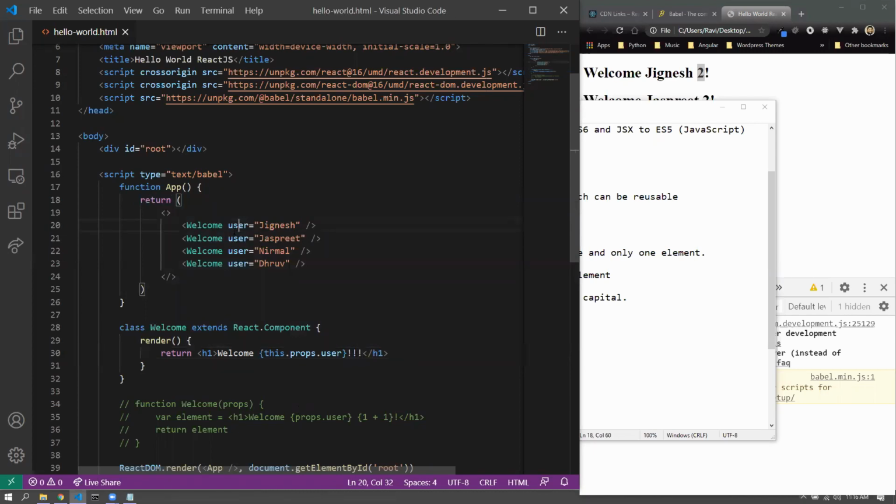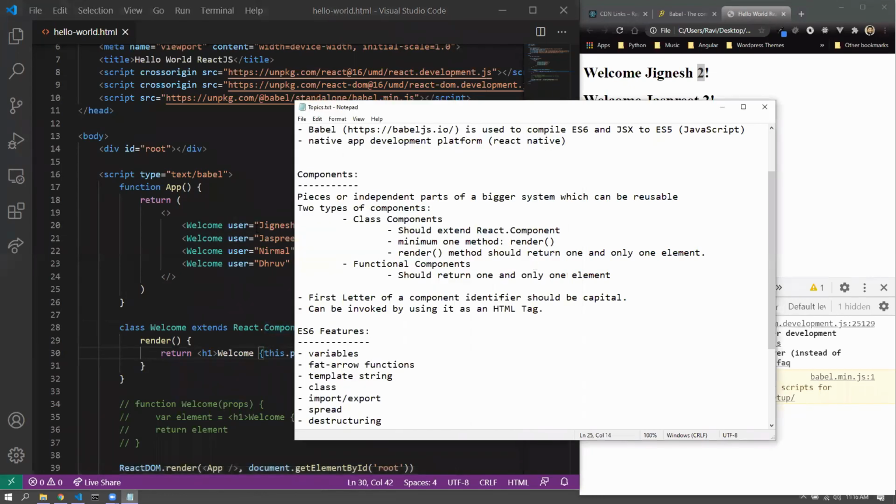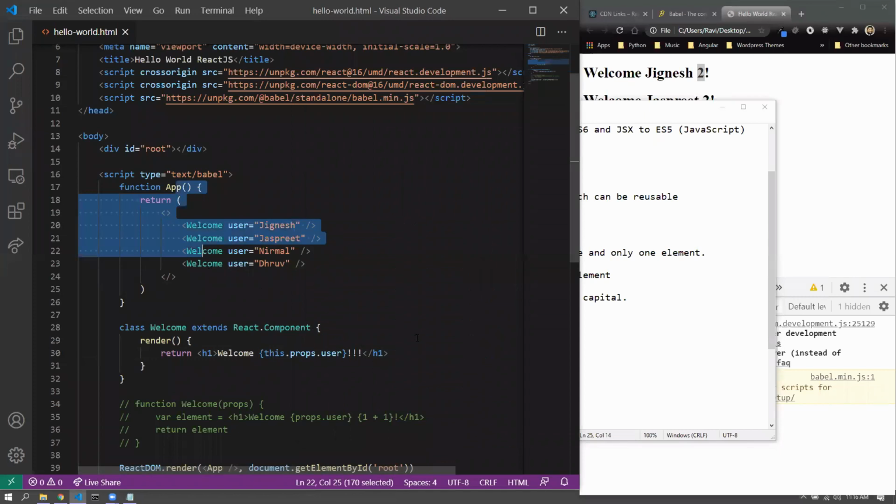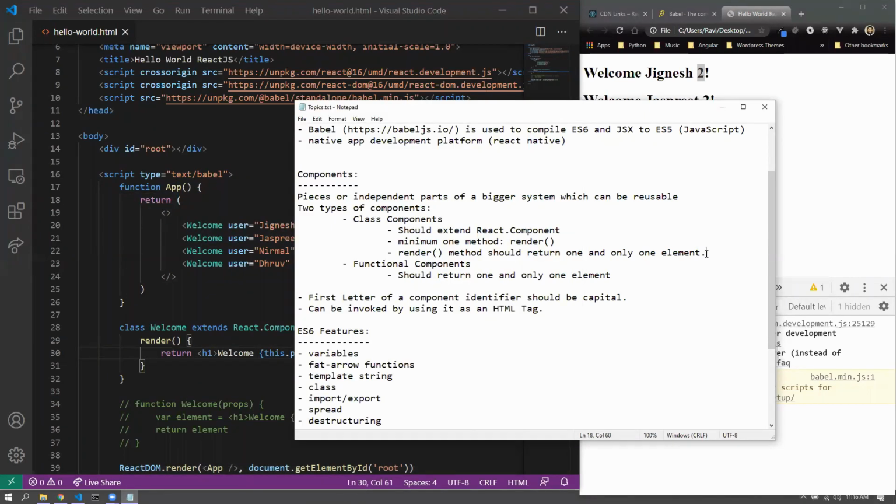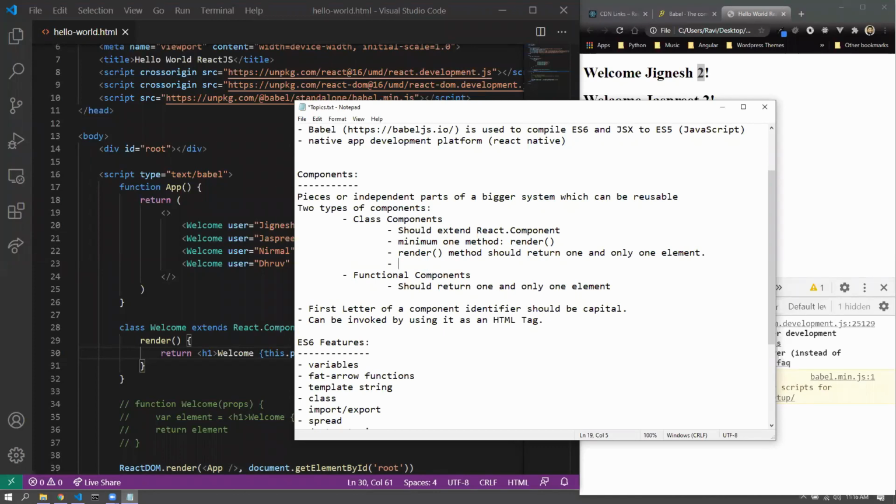So the user property has already been passed from the app to the welcome component, and because it is a class component, we are referring to it as this.props. This props being one of the properties of the parent component, which takes in the properties from the app in here. All right. So I would also write that down. You can see that the class component has too much to learn, but we will learn it eventually. Everything would be a functional component. So props should be accessed as this.props.